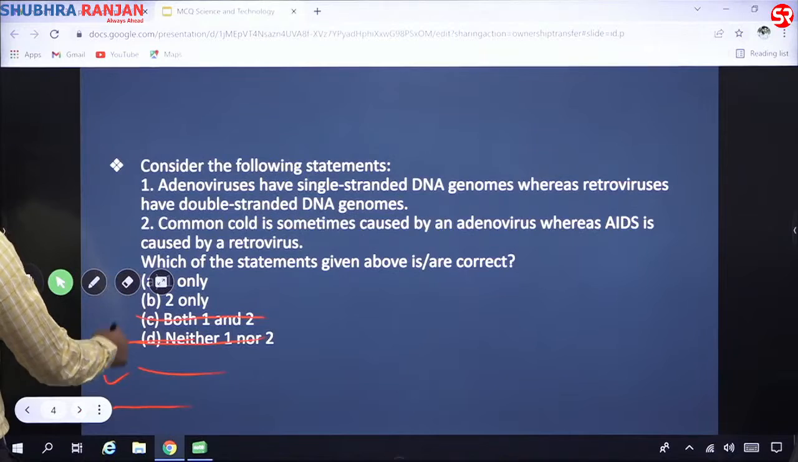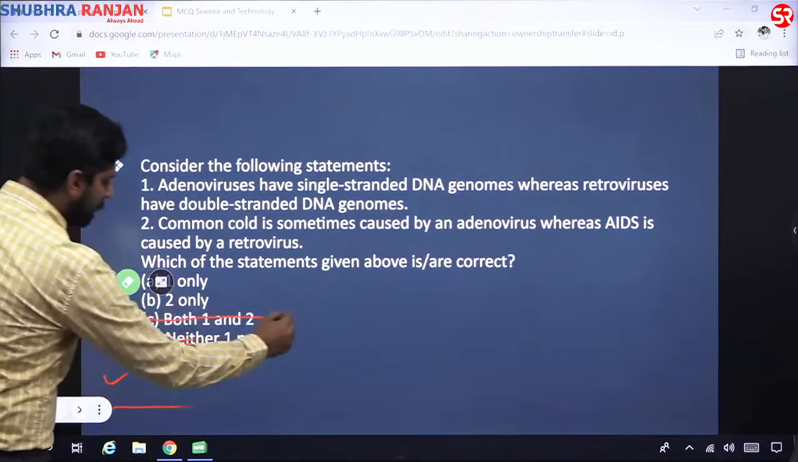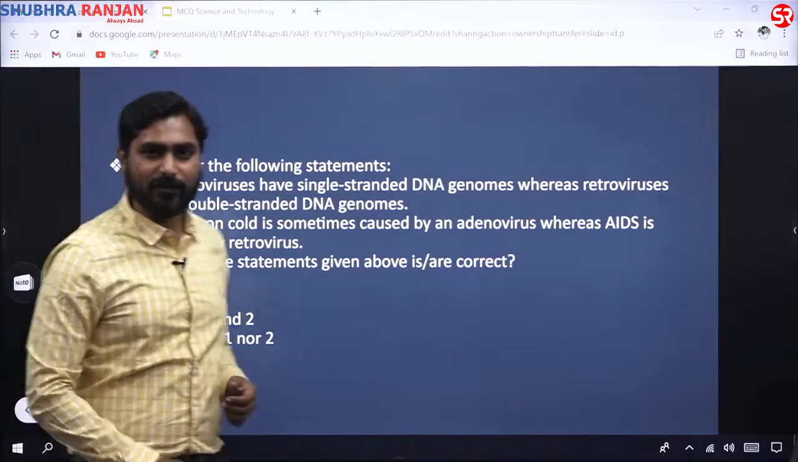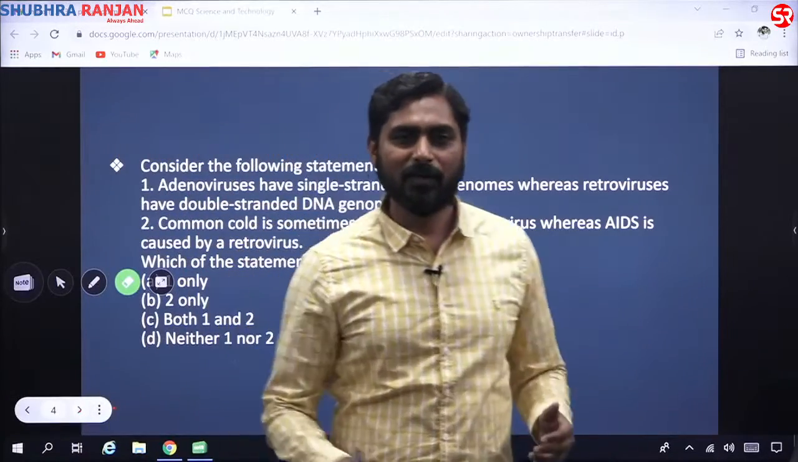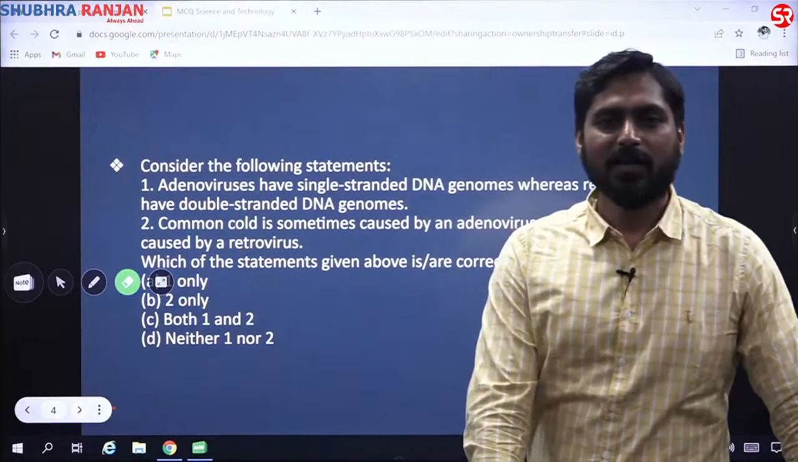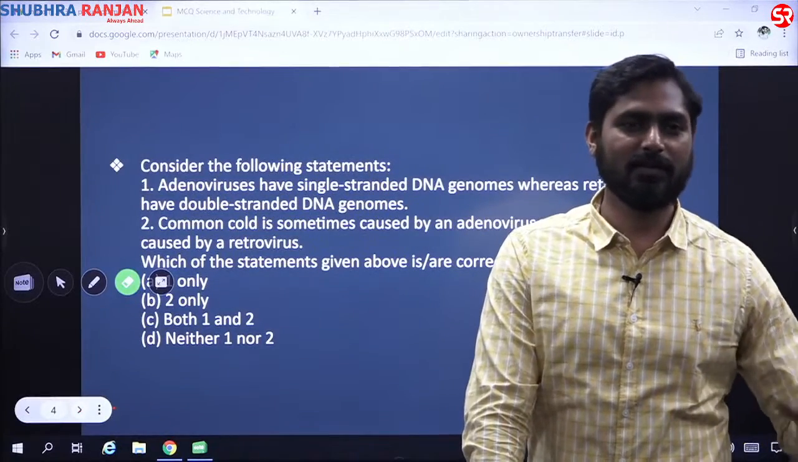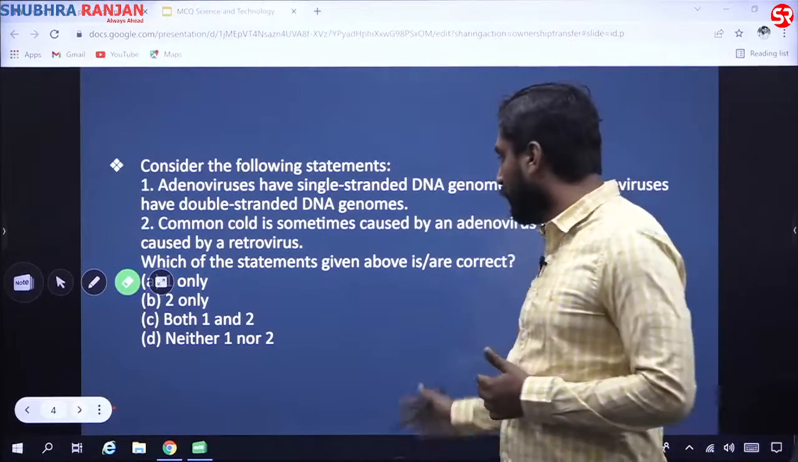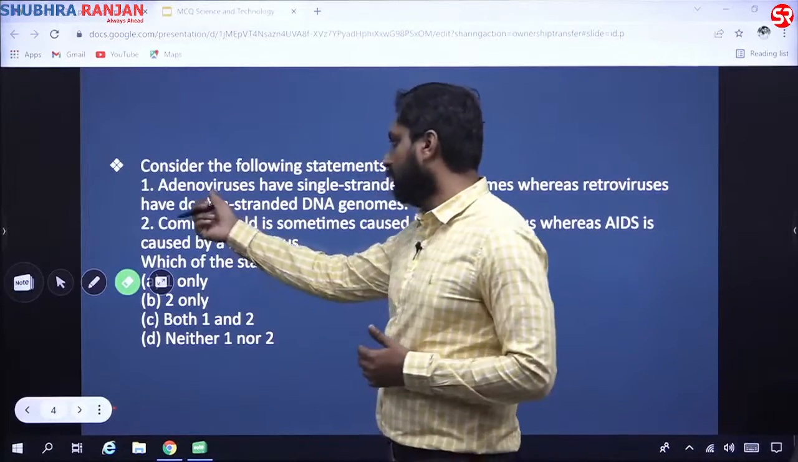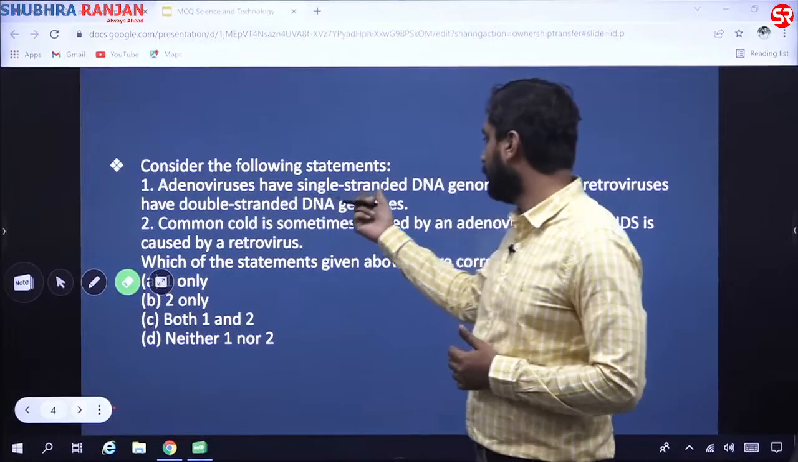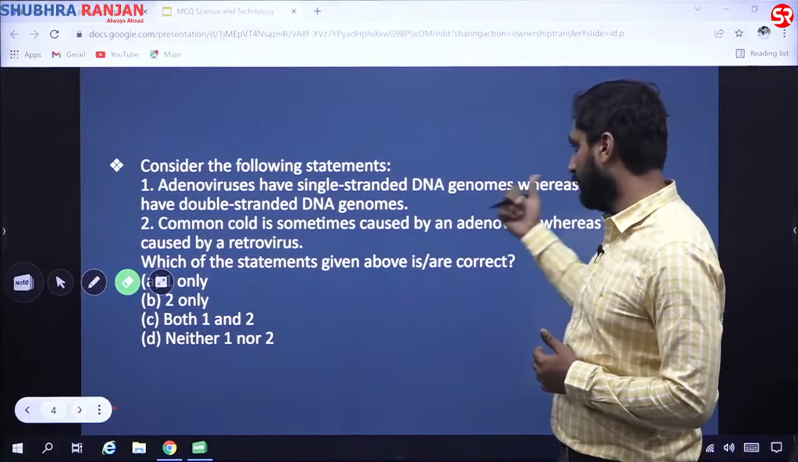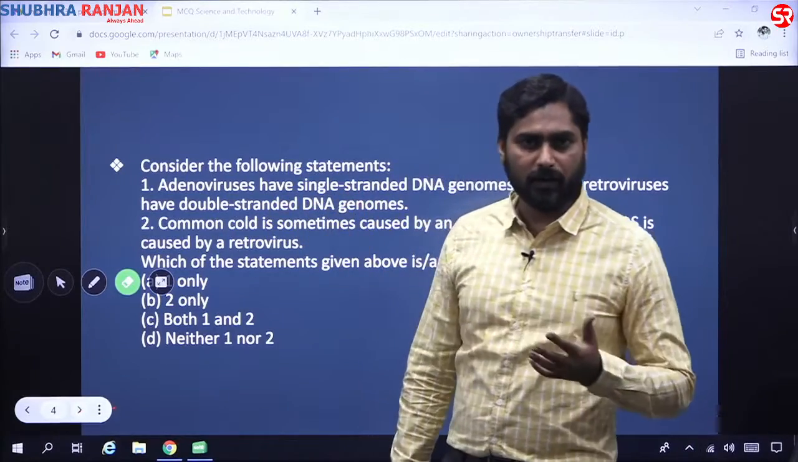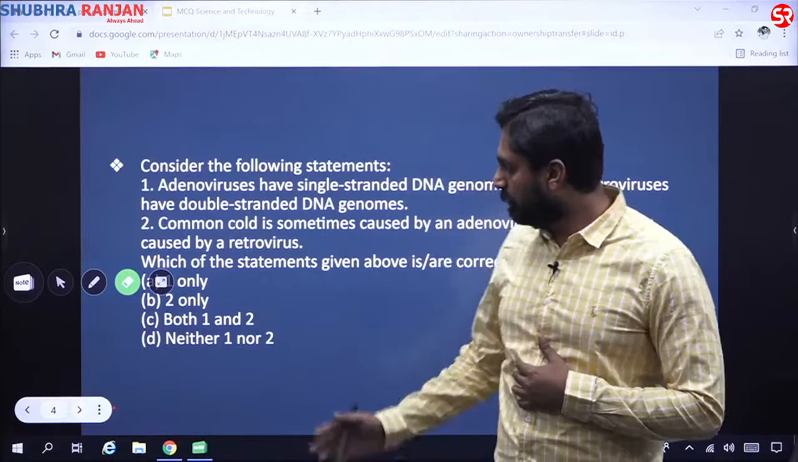Now this was again a question on viruses only. Viruses have become a favorite area this year because the COVID pandemic has been caused by a virus. So a lot of interest has been generated among the UPSC question makers on viruses. So in this question, if you knew that adenoviruses have single stranded DNA genomes, whereas retroviruses have double stranded DNA genomes. So let us say, even if you do not know this statement, let us try to move to the second statement.